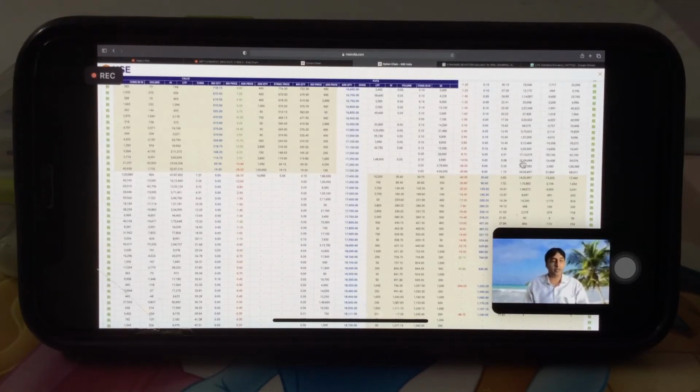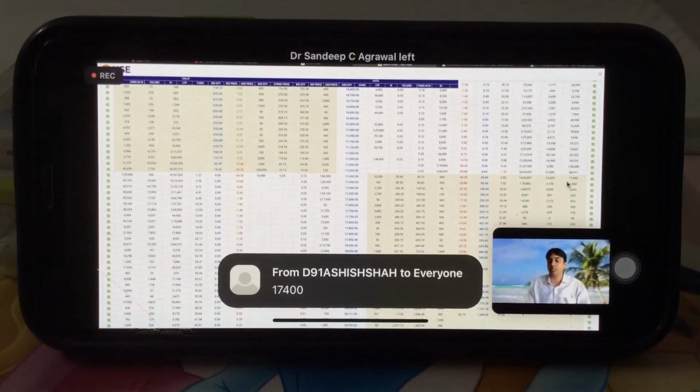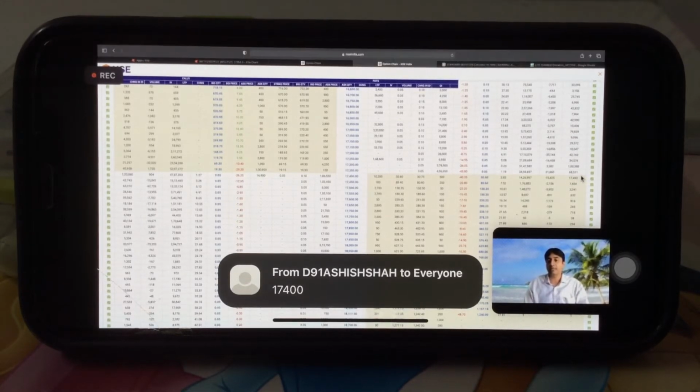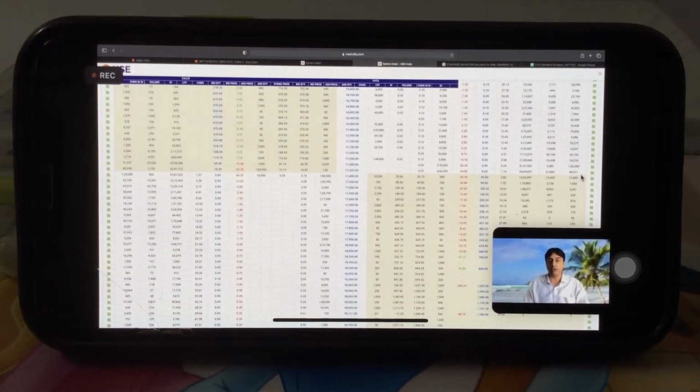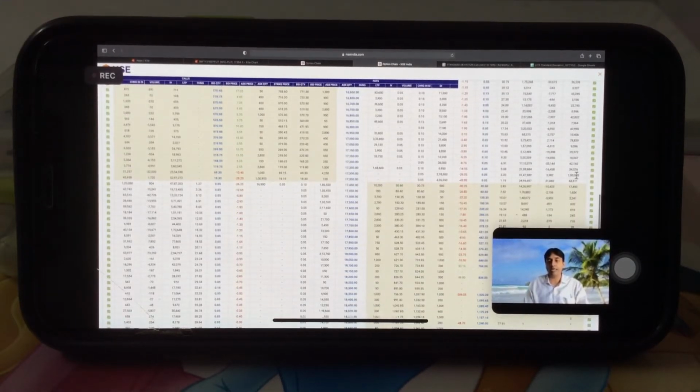So resistance as per open interest is 17,400, right? Because that has the highest open interest. While the highest open interest on the put side is likely to be support. So that put is being shorted by institutes, right? 17,300 is the highest open interest.